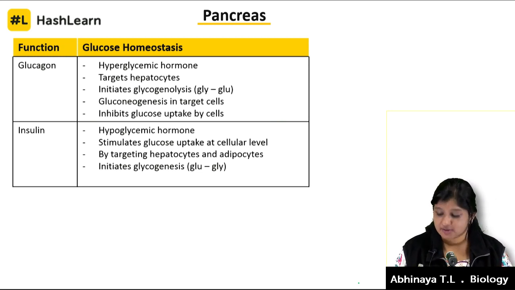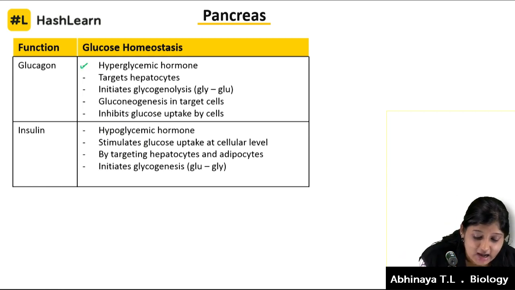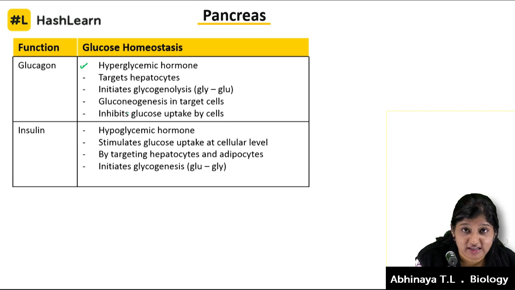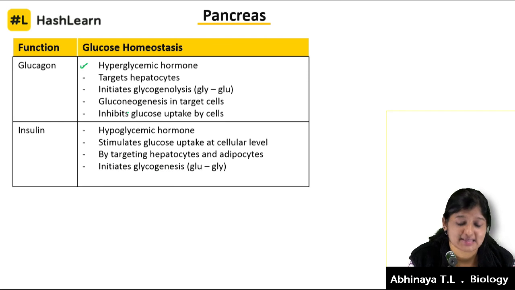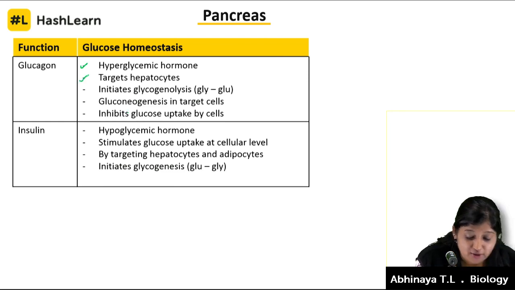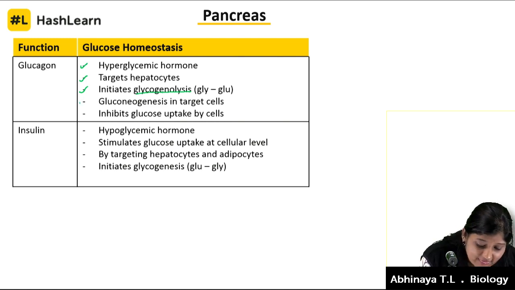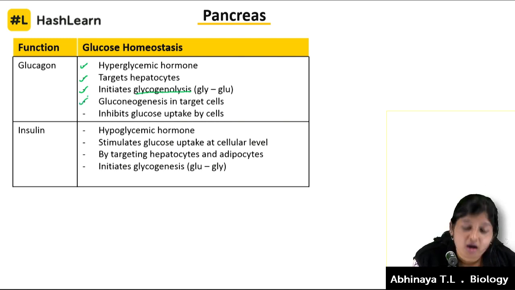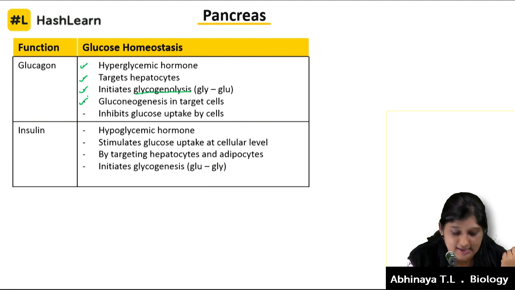Let's tick off whatever I said. Let me see if I have missed some point. I said it is a hyperglycemic hormone. It targets hepatocytes, that's nothing but the liver cells, to initiate glycogenolysis, the conversion of glycogen to glucose, and then it brings about gluconeogenesis, that's nothing but formation of glucose in the other target cells.